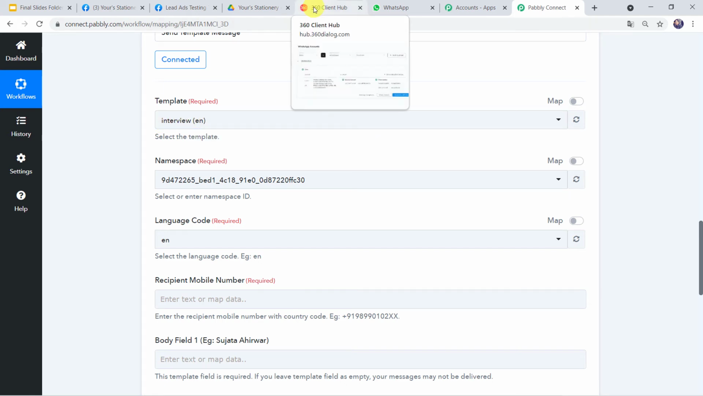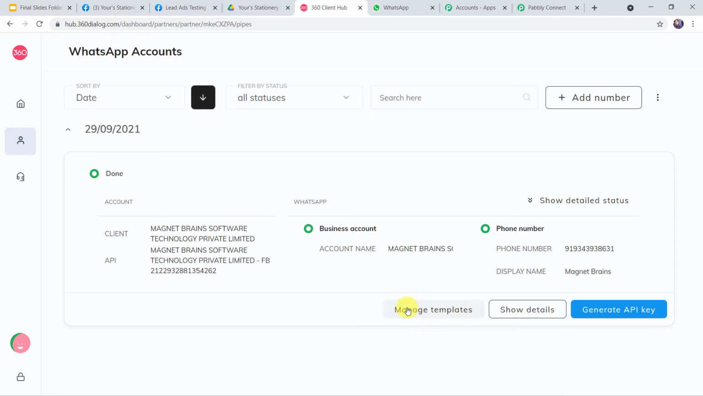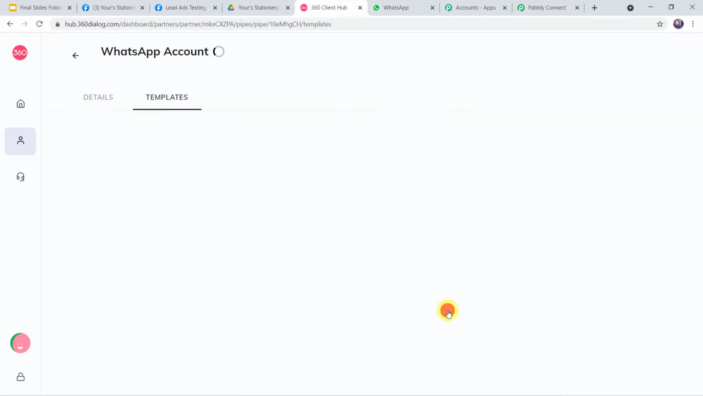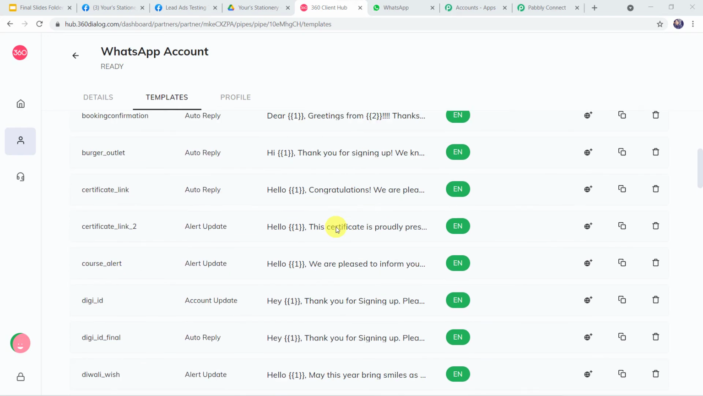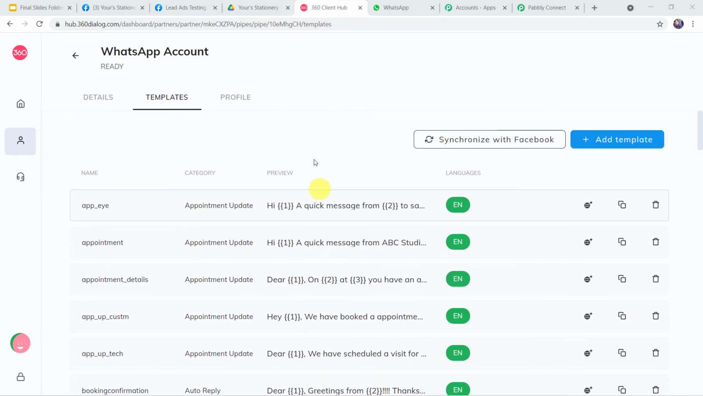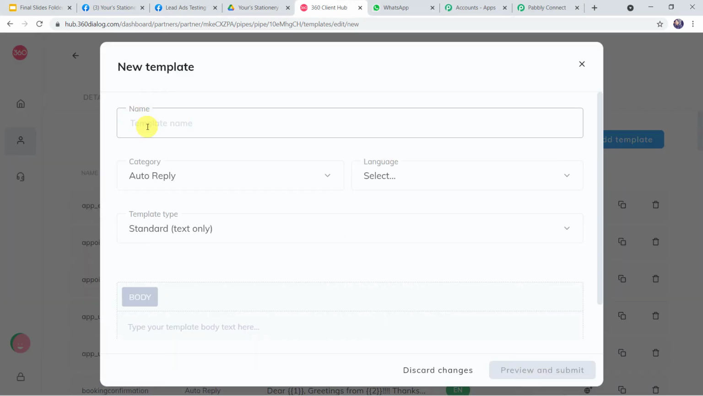So I'll just take you to my 360 Dialog account once again, and here we can find the Manage Templates option. Click on this. Now here you can find various templates which I have created and got approved. If you want to create a new template, simply come to this plus sign and click on Add Template. Here you can give the template name. From here you can select the category as per your requirement.